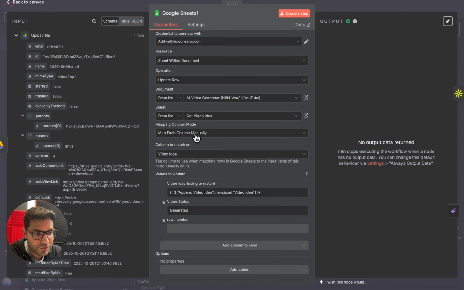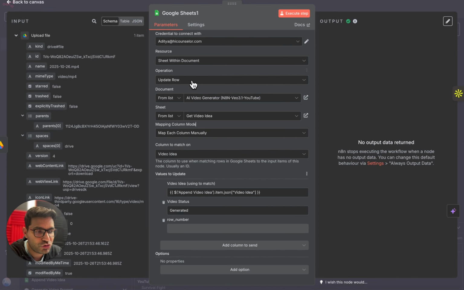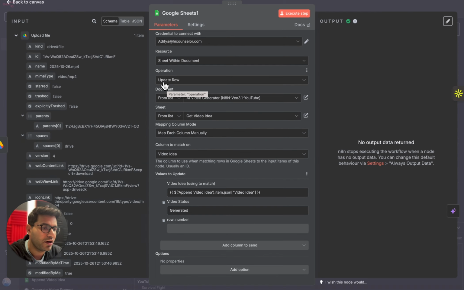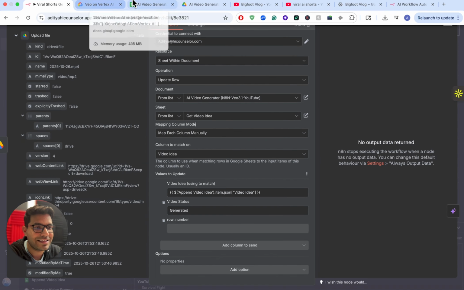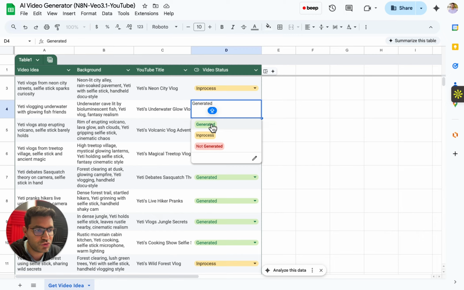And here you need to be very careful and select this option, map each column manually, and also under operations you need to select the option called update row. Okay, so here we are updating the status of the video. Once the video is successfully uploaded in Google Drive, we are updating the status to generated.